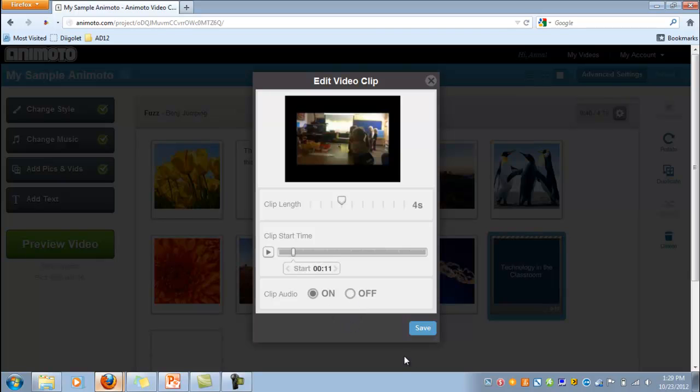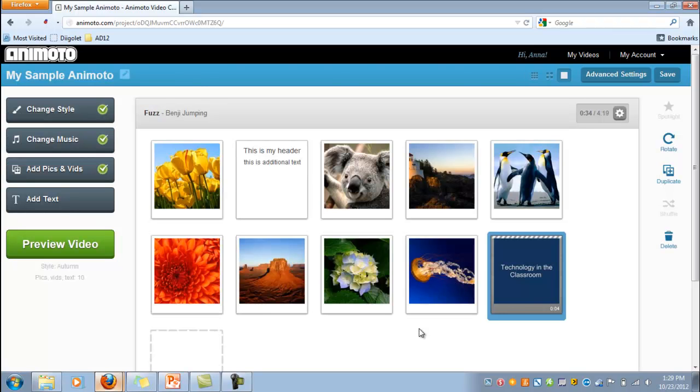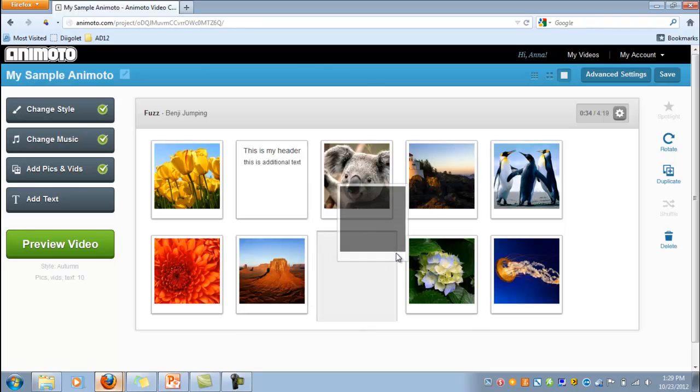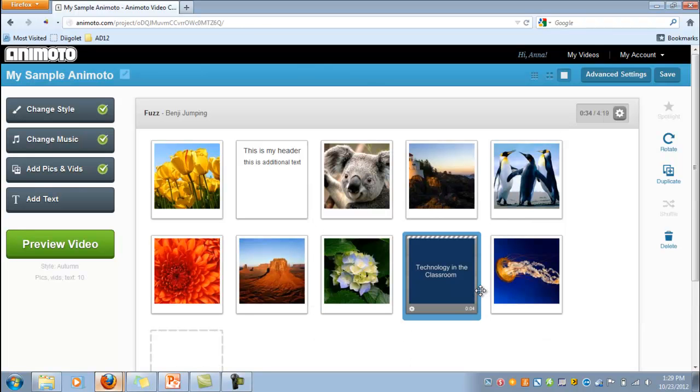So once I'm satisfied with these settings, I can go ahead and hit save. And just like with your pictures and your text, you can go and drag this around and place it anywhere into your project.